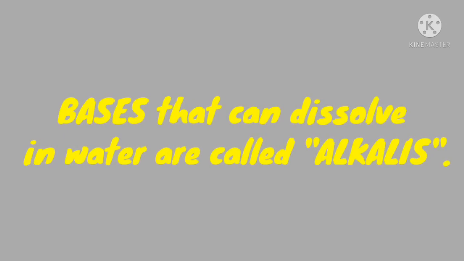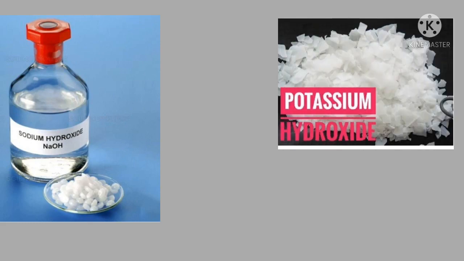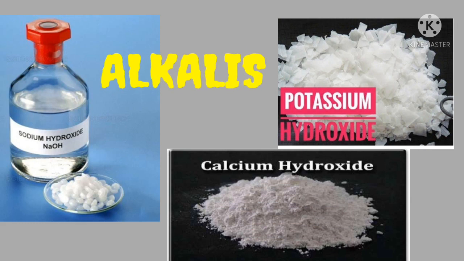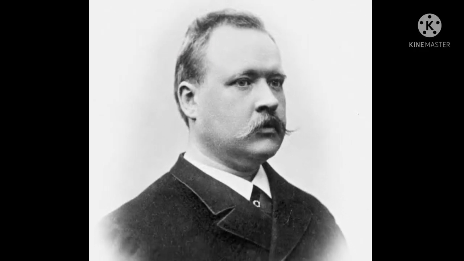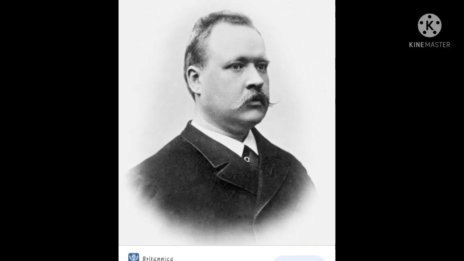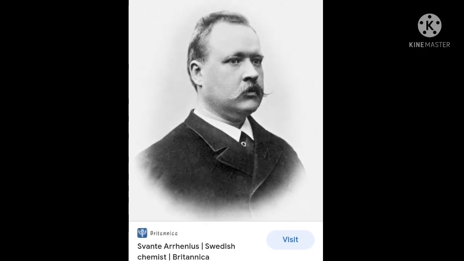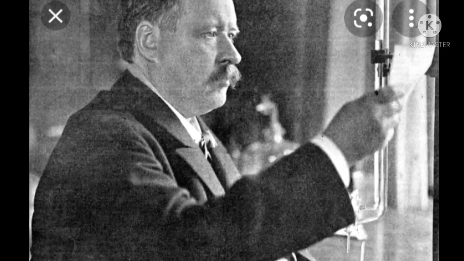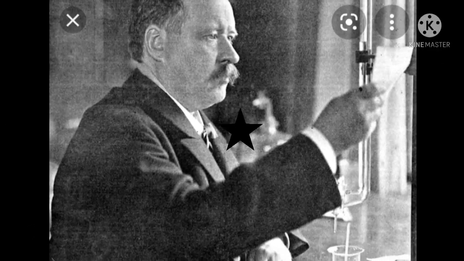Bases that can dissolve in water are called alkalis. For example, sodium hydroxide, potassium hydroxide and calcium hydroxide. These all belong to alkalis. Children, do you know who he was? He was Svante Arrhenius. The Swedish physical chemist gave the most modern definition of acids and alkalis. He got the Nobel Prize in 1903 for his contribution in chemistry.